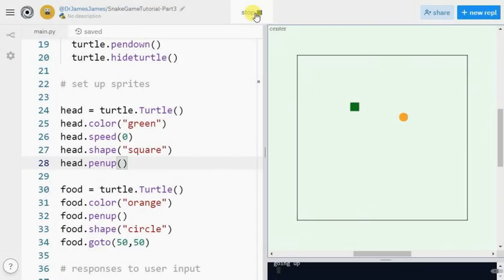Now, one of the things that you should know is that Python will actually allow us to control the size of the turtle as well, but the size of the turtle is actually not changeable in Replit, so we won't be messing with the size of our sprites. We can change the shape, but right now we have to accept that we can't change the size. But if you're doing this program on Python directly on your computer with a Python installation, then you don't have that limitation, and you can go ahead and change the size of your sprites if you want to.